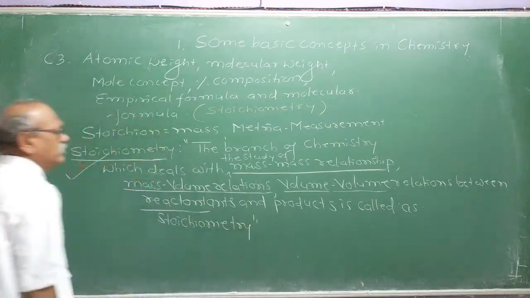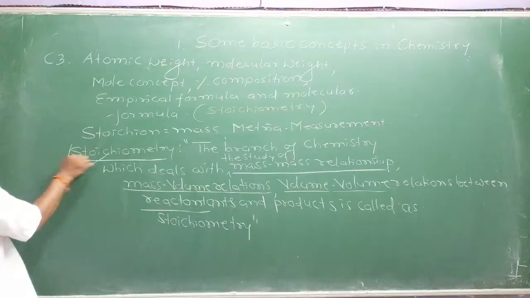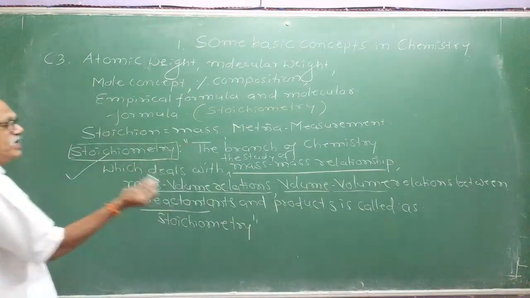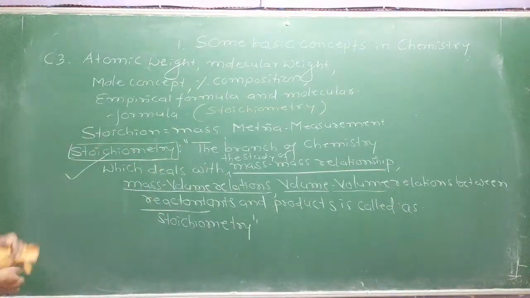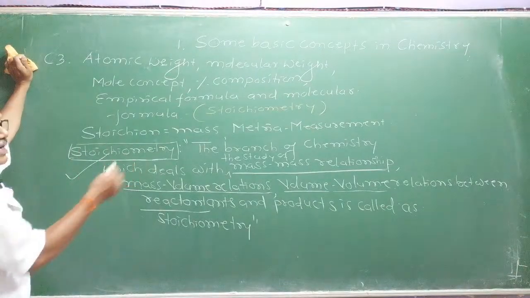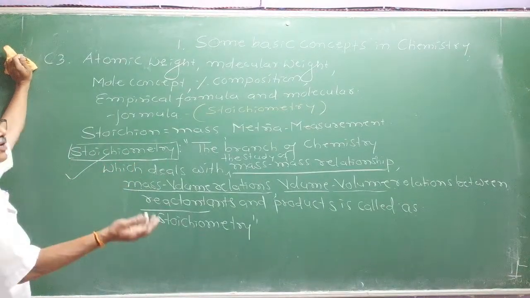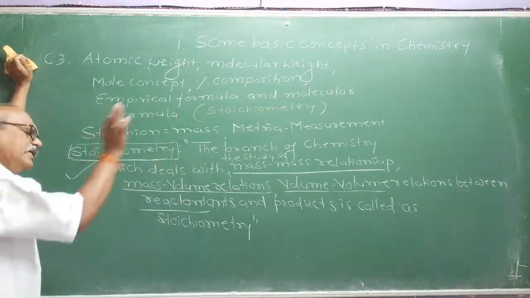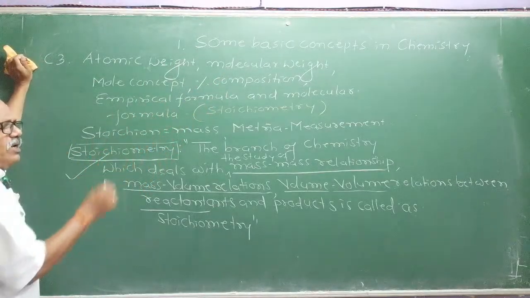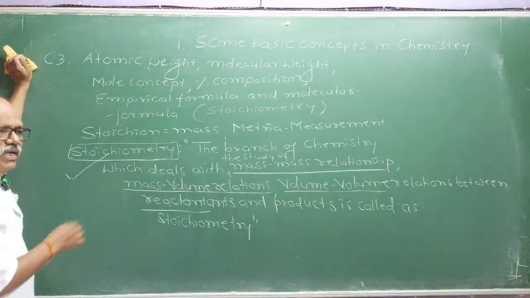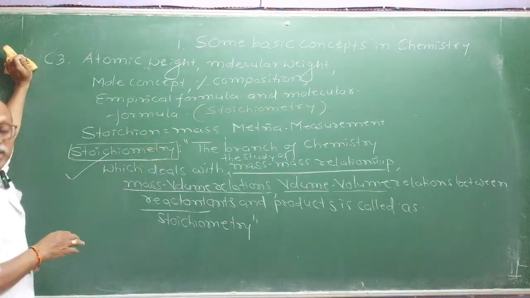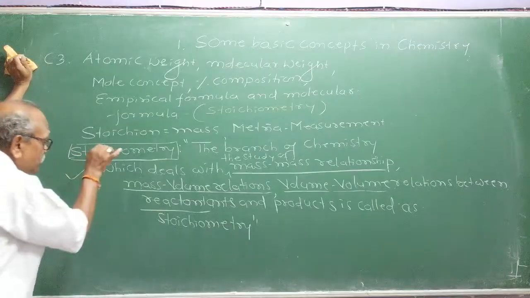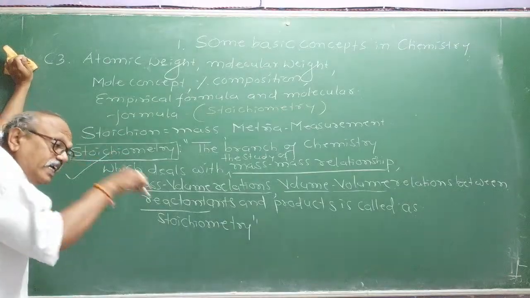During a chemical reaction mass changes; we studied different laws of chemical combination and how mass and mass are related during a chemical reaction. So far we studied how to write the formula. That is a qualitative study. How to write the formula, how to balance a chemical equation. That is a qualitative study of chemical reactions. Now stoichiometry deals with the quantitative study.